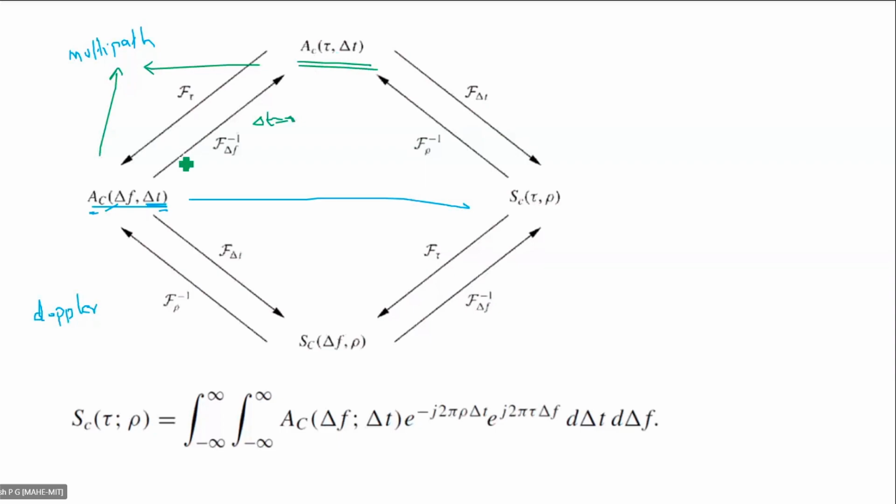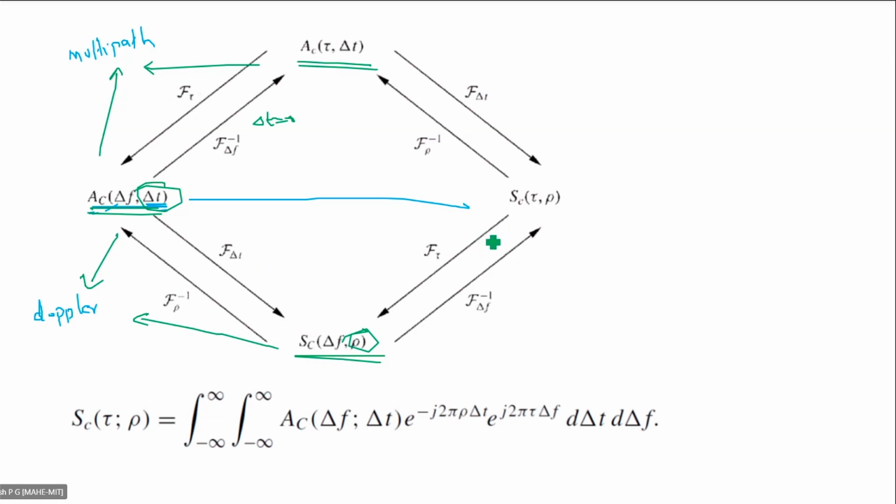So let me say it once again. The first term AC of tau comma delta t and the second term AC of delta f comma delta t are because of multipath, and the second term and third term, AC of delta f comma delta t and the scattering function SC of delta f comma rho, those two terms are because of Doppler.